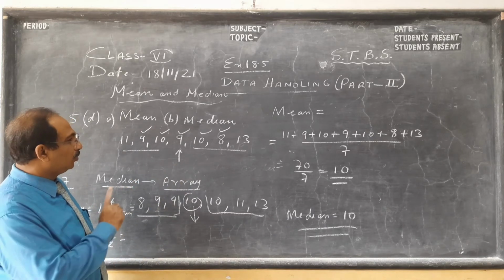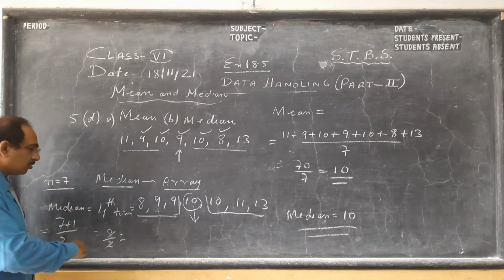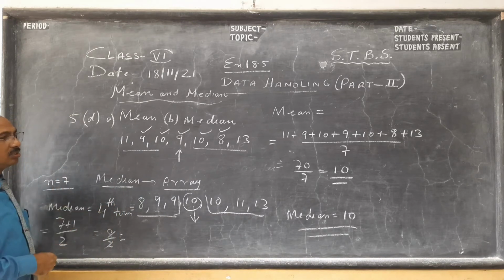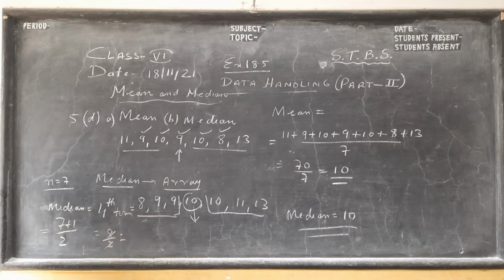So one last question, which I'll explain when an even number of terms are there. I did not want to do it, but since I'm using this concept now, I'll do one more sum for you before I end the video. So kindly pause the video and copy. I'll do a sum which has an even number of observations.